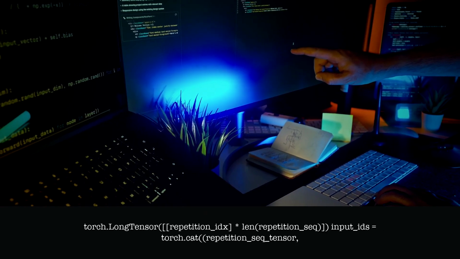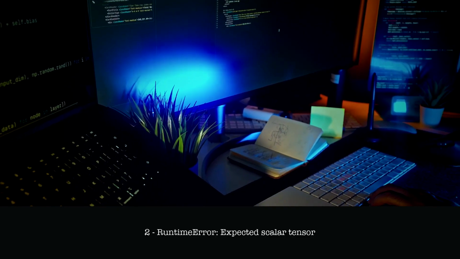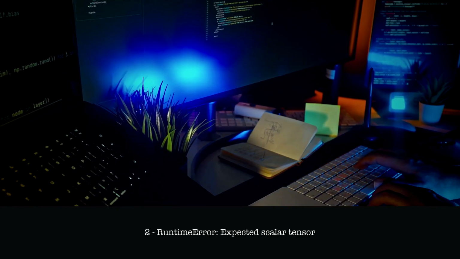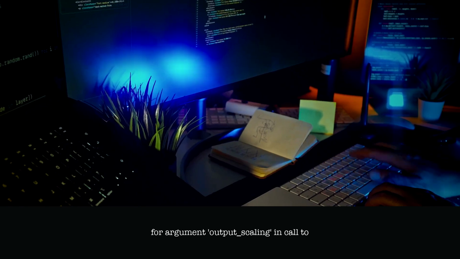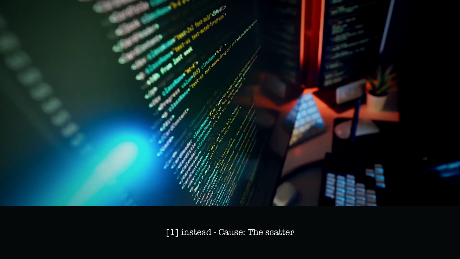dim equals 1. 7. Error encountered: 1. Value error. Expected object of type torch.LongTensor but got torch.FloatTensor instead. Cause: the model expects input as a long tensor, but we provided a float tensor.